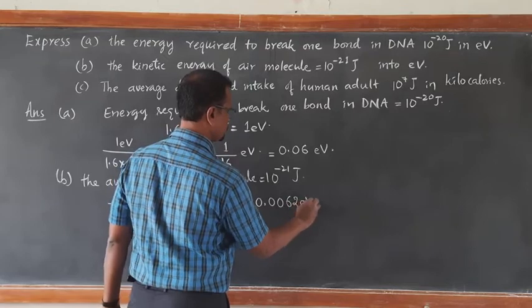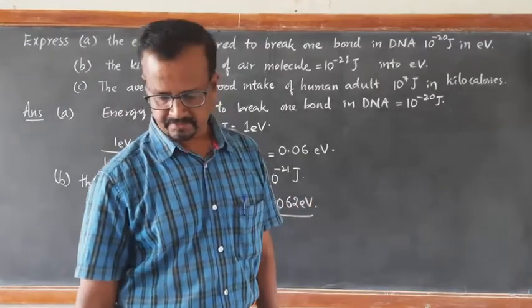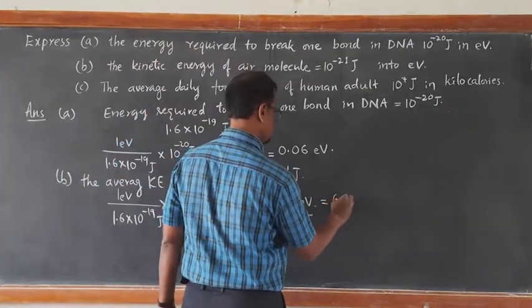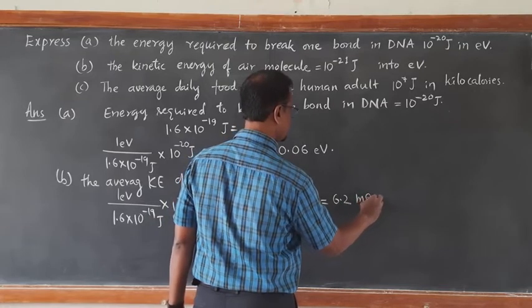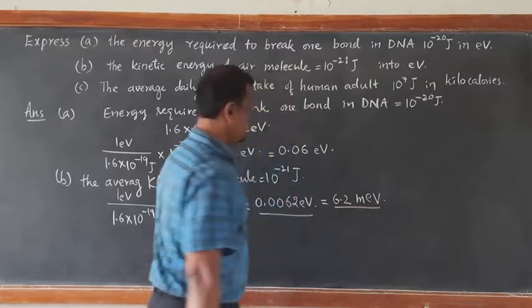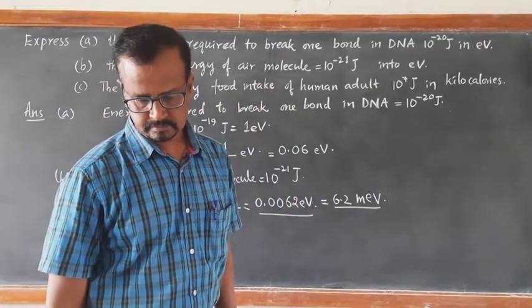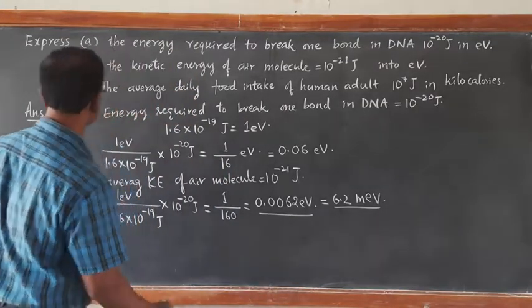0.0062 electron volt, which can be further written as 6.2 milli electron volt. The third one, quickly let us solve the third one.